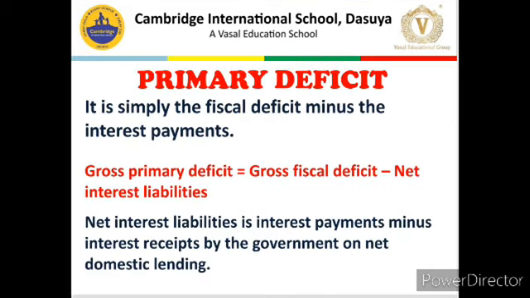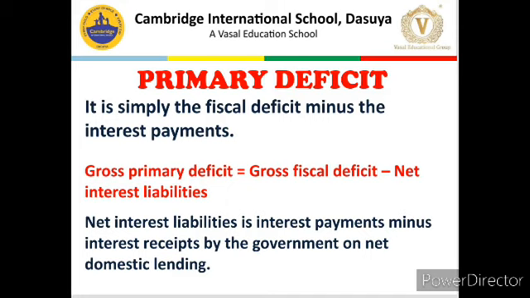So, the last type of government deficit is primary deficit, which is basically the difference between fiscal deficit and interest payment. In simpler terms, you need to remember primary deficit is the basic borrowing requirement of the current year.